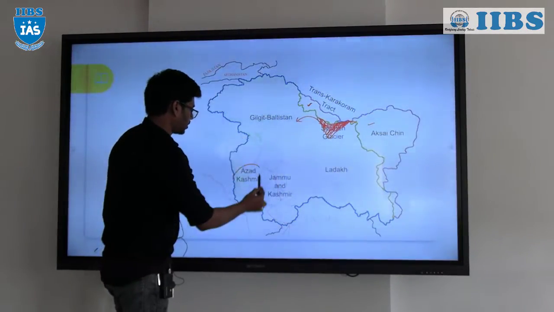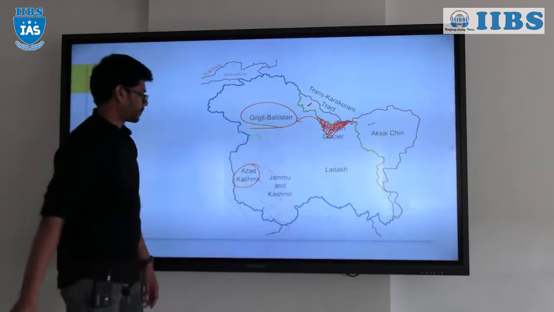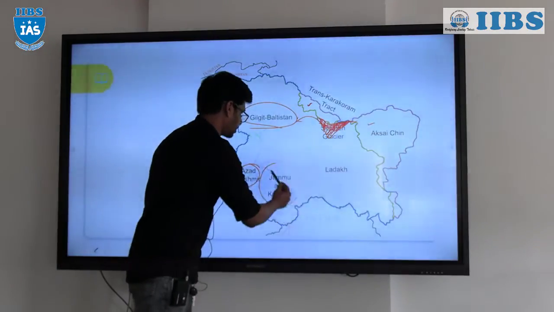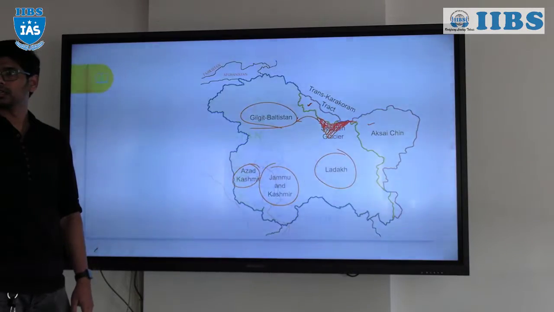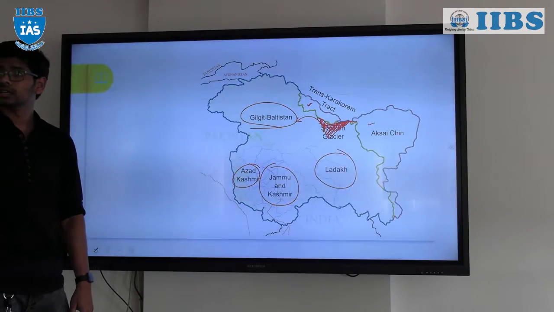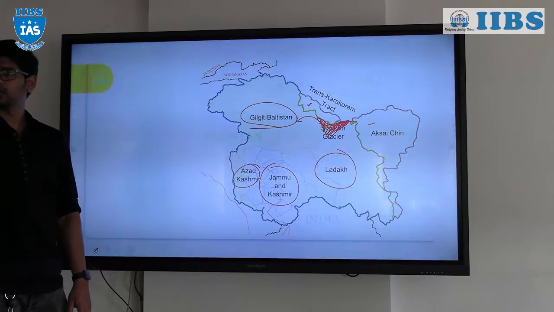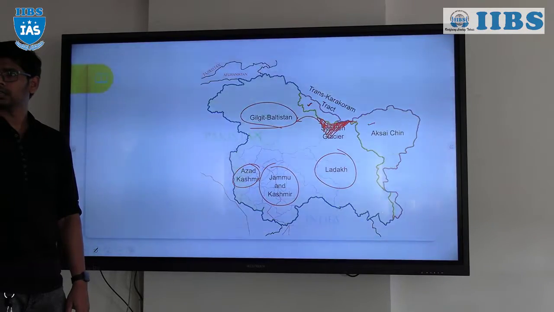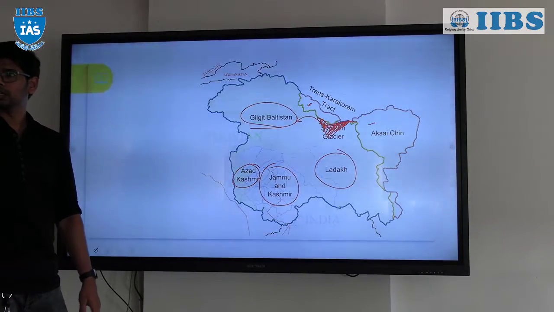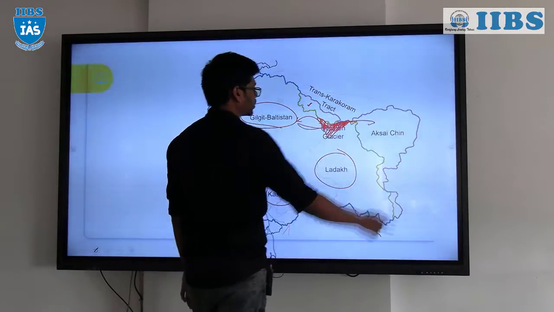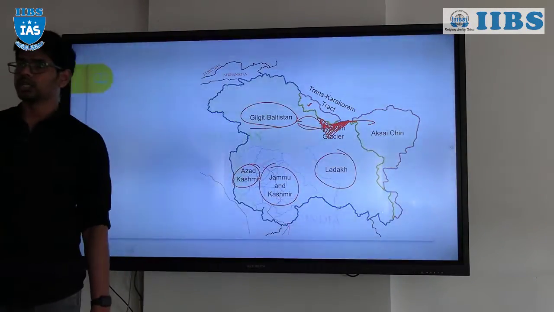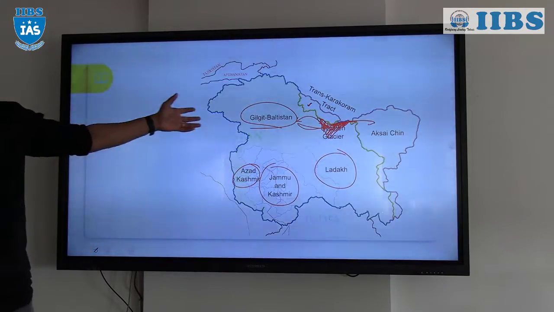This is Azad Kashmir, this is Gilgit Baltistan, Jammu and Kashmir and Ladakh, right? That is how they can combat India, right? They have to be together, not just for trade. If they connect the transit between the two regions, they can support Pakistan with anything, right?